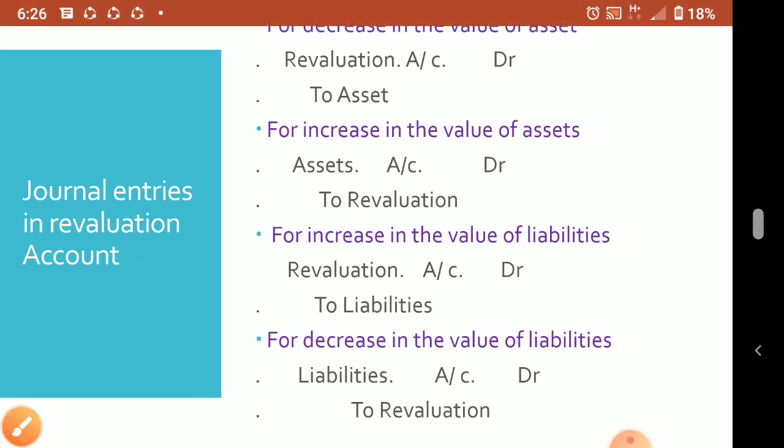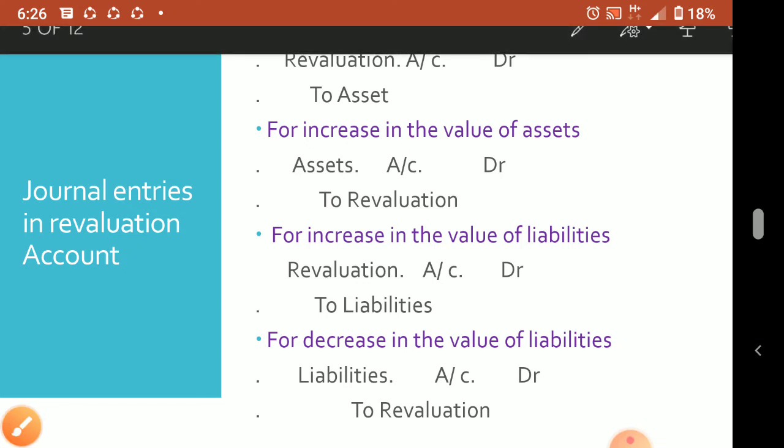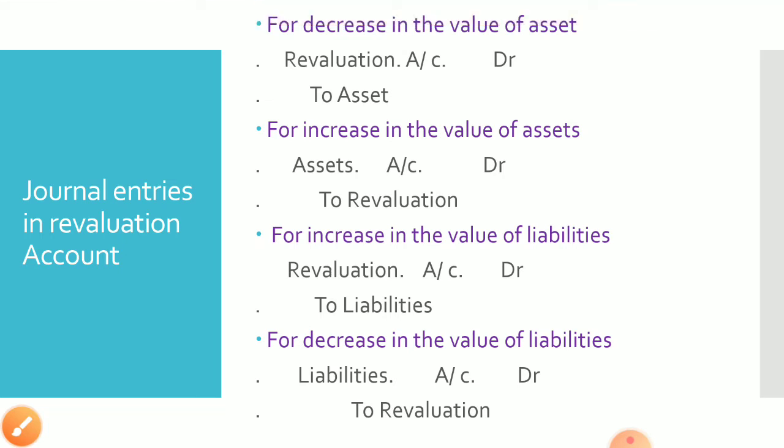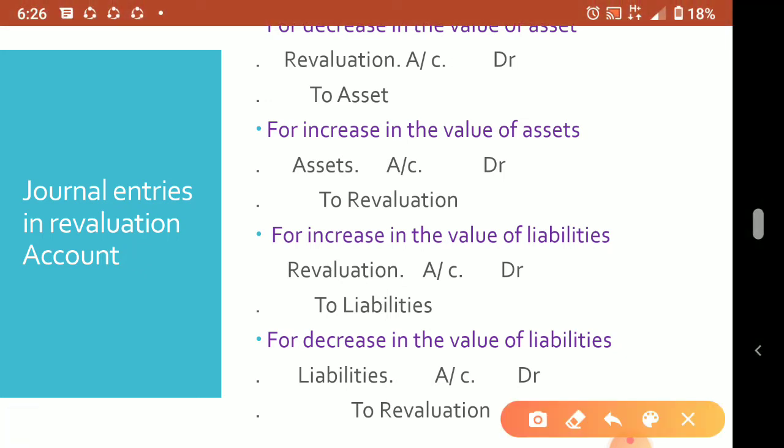So the first case is a decrease in the value of assets. For a decrease in the value of an asset, revaluation account debtor to assets. That means we will debit the revaluation account, on the debit side. For an increase in the value of an asset, asset account debtor to revaluation, just the opposite. It will go to the credit side of the revaluation account. Understood? What we are preparing is the revaluation account.